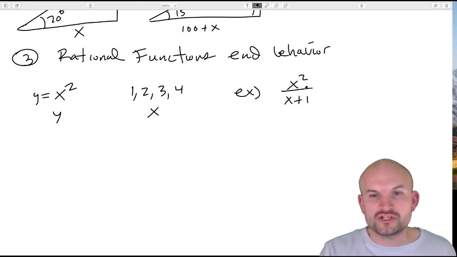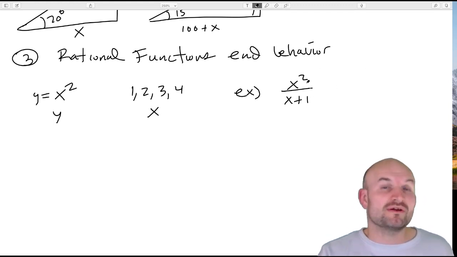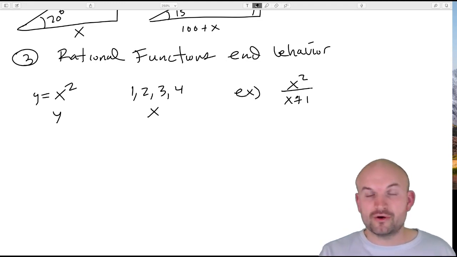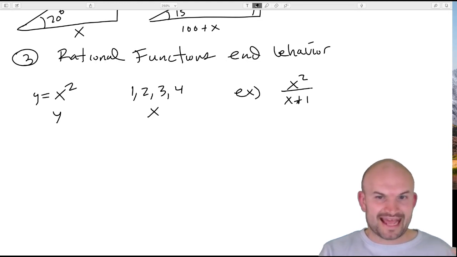So even though it's a rational function, since the numerator is growing faster than the denominator, that's why the end behavior is going to be going up to infinity. Now, this is where I'm going to kind of end. I'm not going to get too much into calculus.